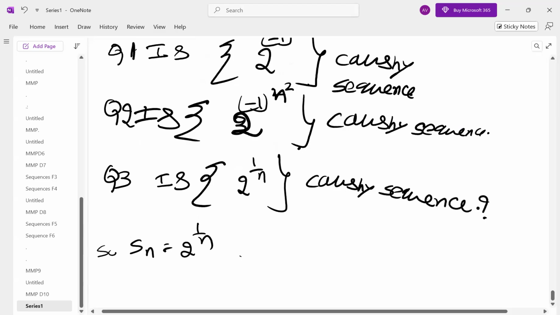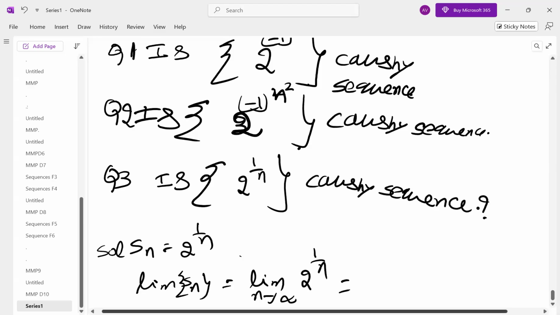Third one I am doing. Limit of the sequence is limit n tending to infinity 2 power 1 by n. As n tends to infinity, 1 by n goes to 0. 2 power 0 is 1, which is finite and unique. Hence, convergent. Hence, Cauchy.